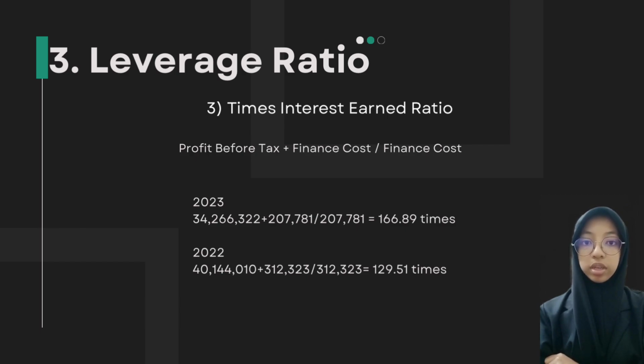So we get 168.989 times. For 2022, the profit before tax is 40,144,010 plus 3,123,23 divided by 3,123,23. Then the times interest earned in 2022 is 129.51 times.